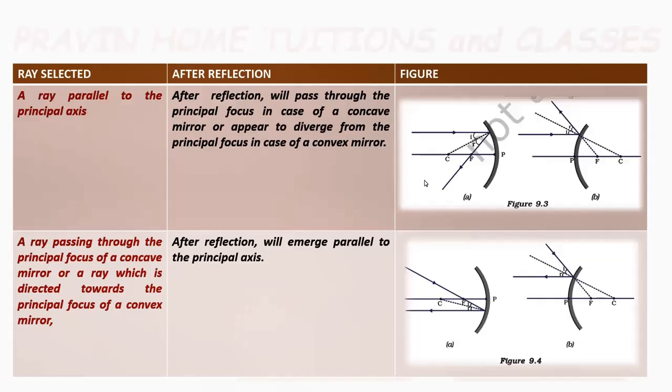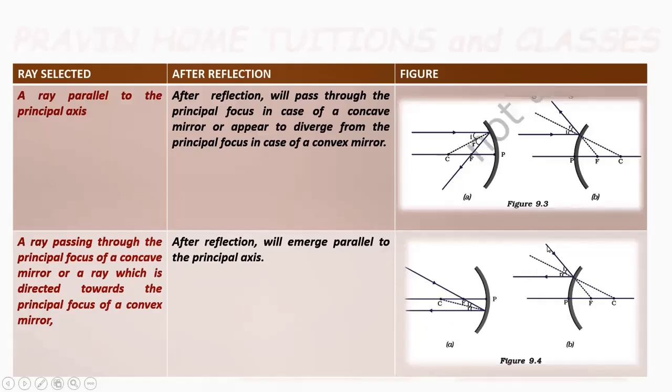Now second ray: a ray passing through the principal focus of a concave mirror, or a ray directed towards the principal focus of a convex mirror. After reflection, it will emerge parallel to the principal axis. A ray passing through the principal focus, incident on a concave mirror, will get reflected parallel to the principal axis.